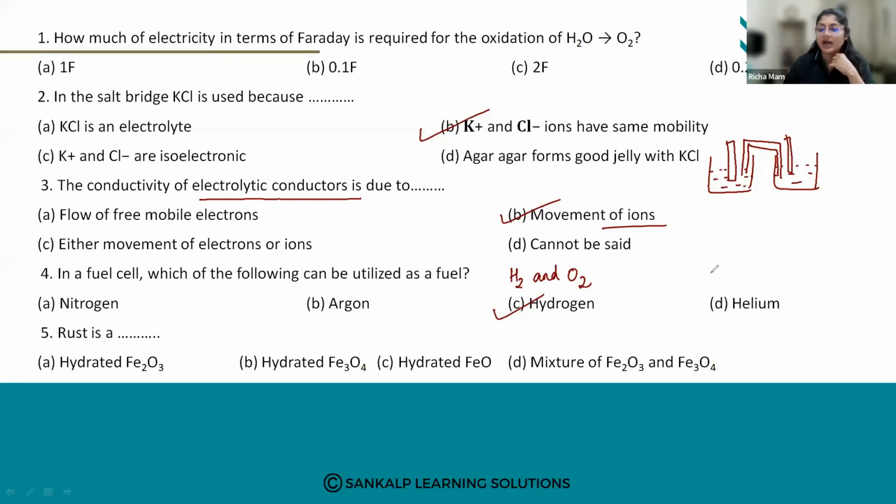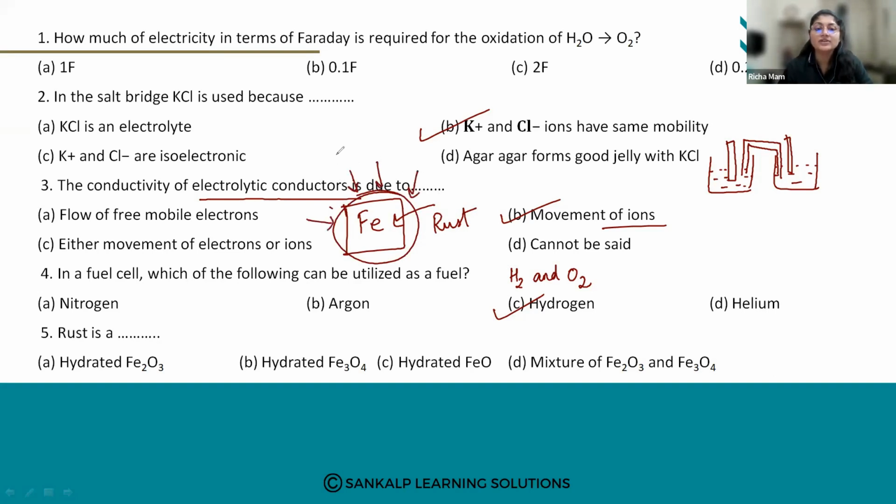Suppose you take, for example, the gate in front of your house. It is made up of iron, right? So this iron, if it is exposed to air and moisture, what will happen after some time? It will get rust. What do you mean by rust? Rust is nothing but an oxide layer formed on this.